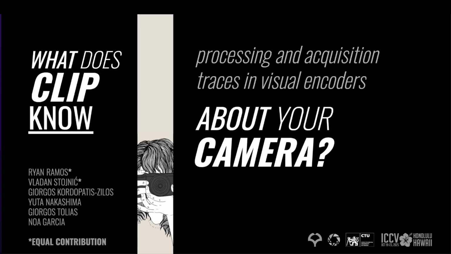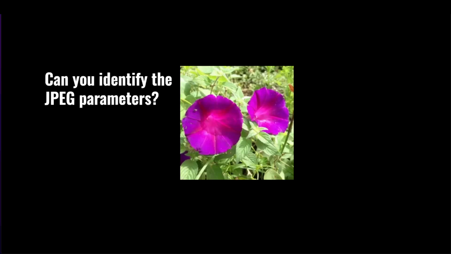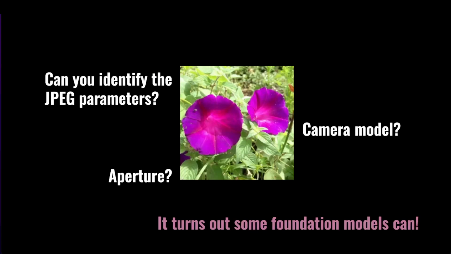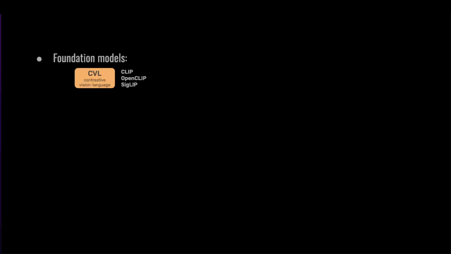What does CLIP know about your camera? Given the following image, can you identify the JPEG compression parameters used? How about the camera model or the aperture? It turns out that some pre-trained foundation models can. Therefore, metadata leaves traces in the representation space of these models. Surprisingly, we additionally show that such metadata traces affect semantic recognition abilities.